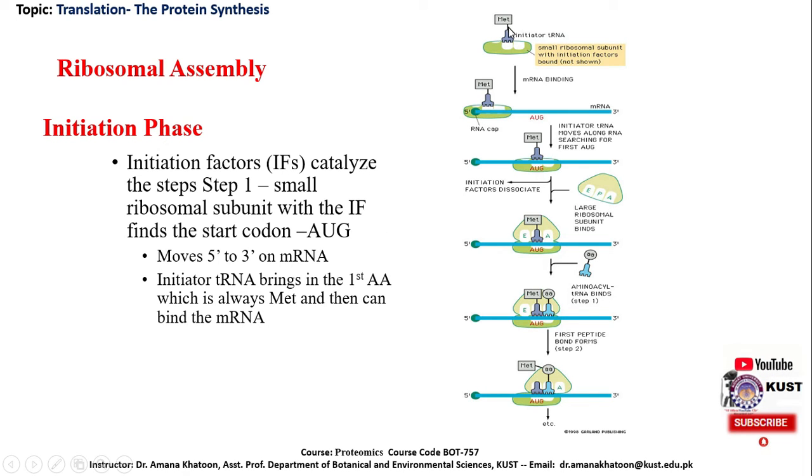We can see here the initiator transfer RNA with its initiator amino acid, methionine, and it gets attached to the small ribosomal subunit with the help of the initiation factors.